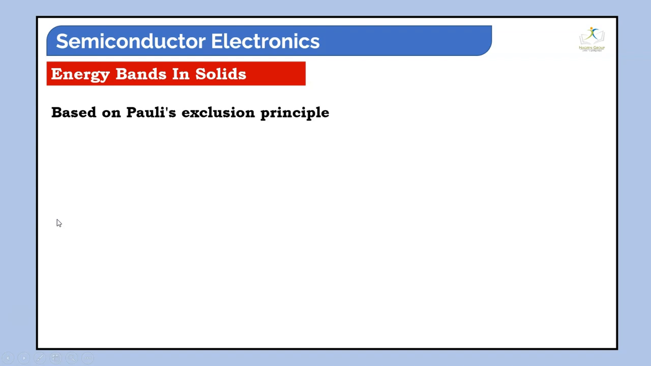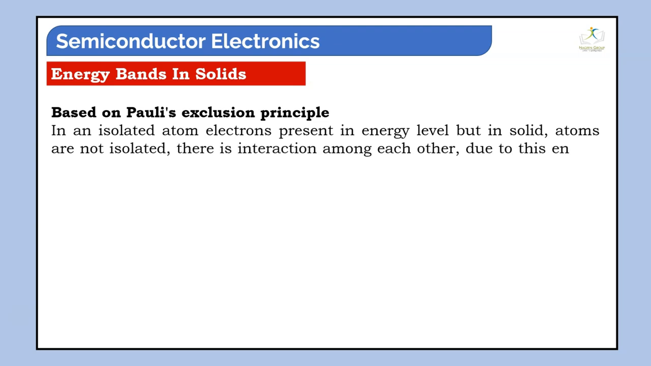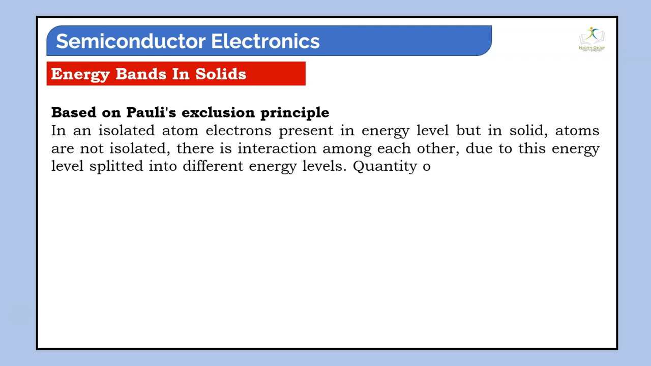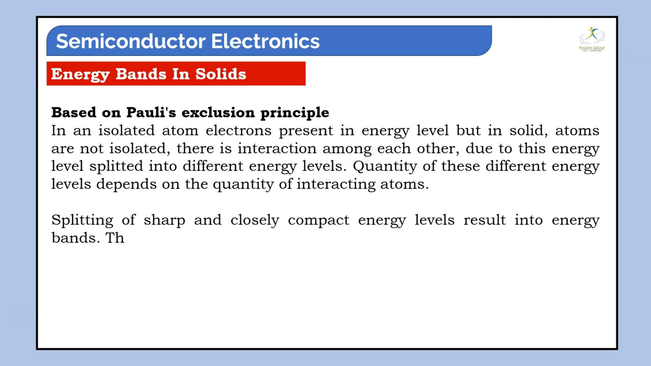Based on the Pauli exclusion principle, in an isolated atom, electrons are present in energy levels, but in a solid, atoms are not isolated. They interact with each other. Due to this, the energy level splits into different energy levels. The quantity of these different energy levels depends on the quantity of interacting atoms. Splitting of the sharp and closely compact energy levels results in the energy band.